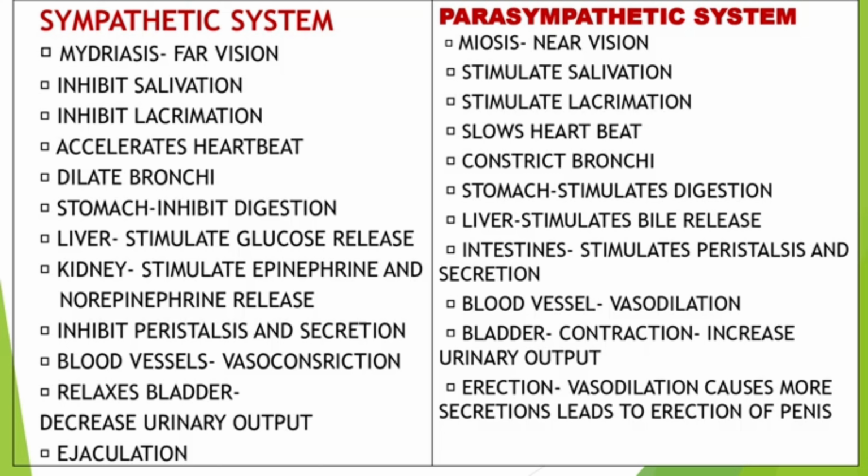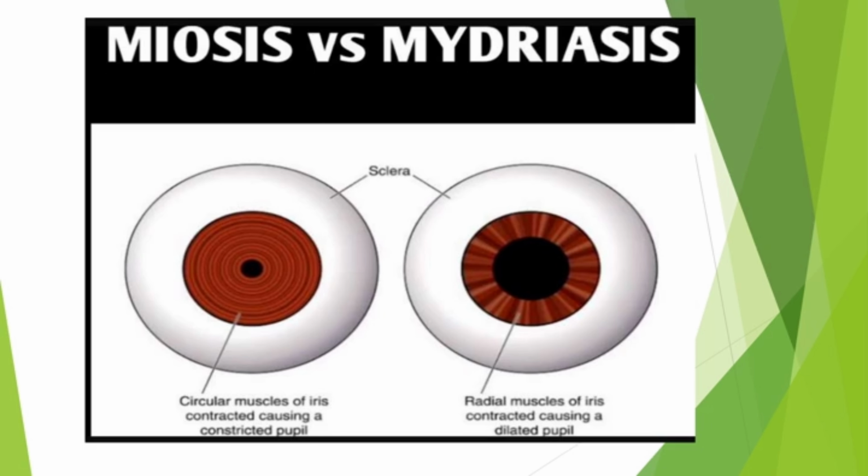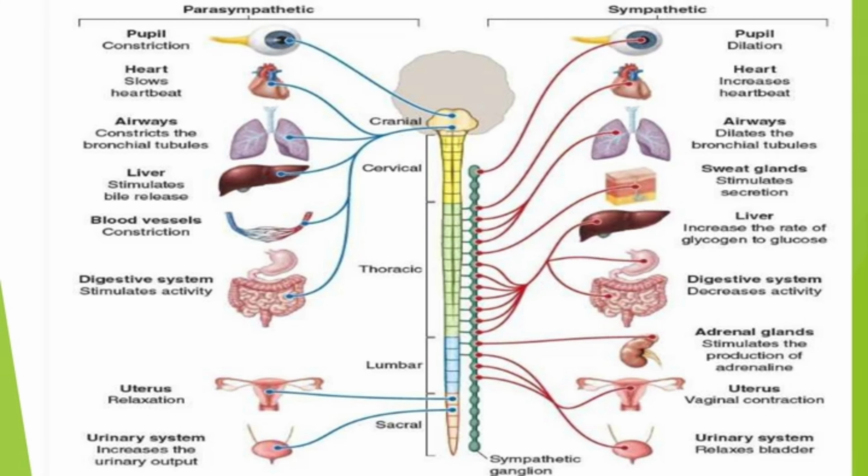The next slide I mentioned what is the main difference between the sympathetic system and parasympathetic system, meaning whatever actions come under sympathetic and parasympathetic. What is mydriasis, meiosis. These are very important. Mydriasis and meiosis based questions we can expect in the CAPS. The next slide I mentioned what is mydriatic and miotic. The symbols, that means very important points.